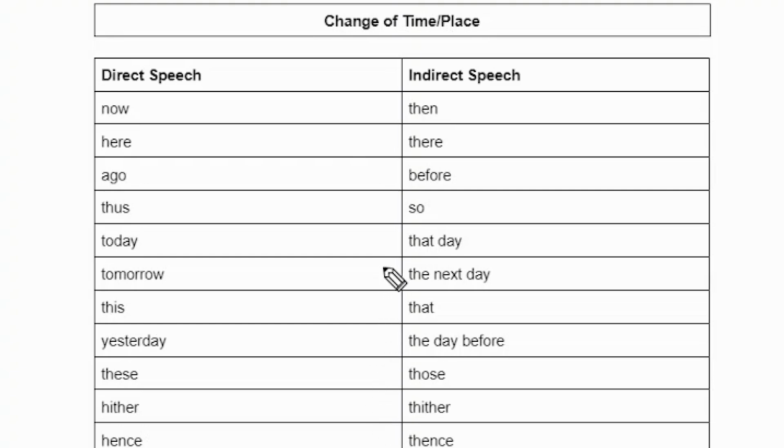So you have to memorize all these expressions, because without them you cannot make sentences. And these tricky words are very important in indirect sentences. So just memorize these words and phrases, like there are some phrases in it. In this way you will be able to make indirect expressions easily. And that's all the rules. The direct and indirect sentences have been done, alhamdulillah.